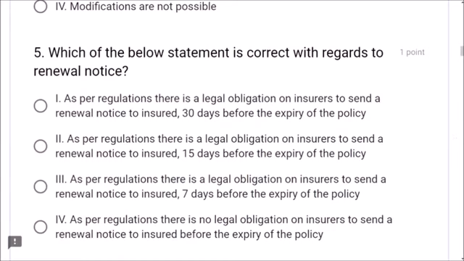Next, question number 5. Which of the below statement is correct with regards to renewal notice? Renewal notice, as per regulation, there is no legal obligation friends. There is no legal obligation on insurers to send a renewal notice to insured before the expiry of the policy. That is why insurance companies won't send any notice to the insured person. Dear friends, this is correct answer.